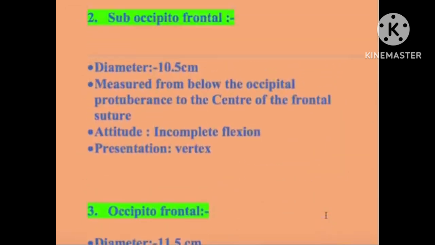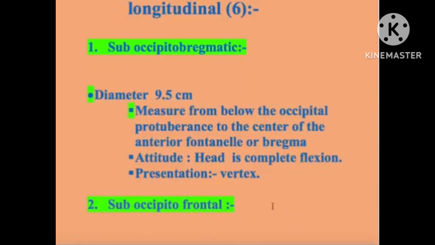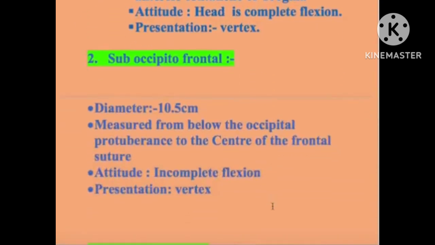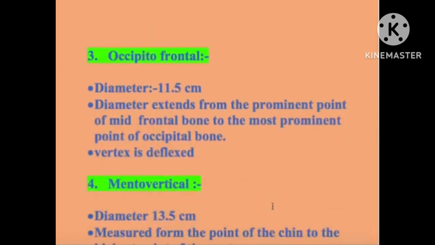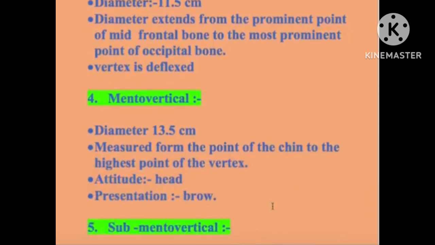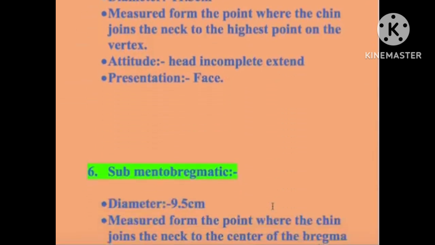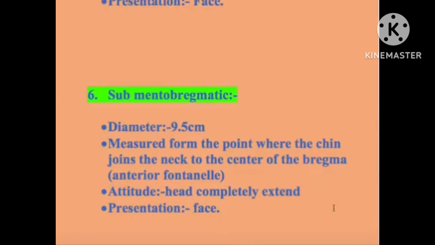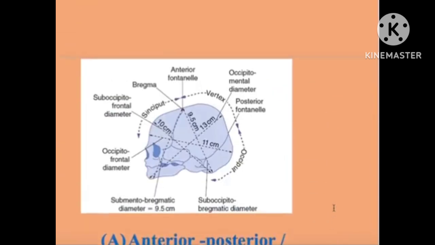So these are the 6 diameters of the longitudinal or anterior posterior diameter. Suboccipitobregmatic is 9.5 centimeter. Suboccipitofrontal is 10.5 centimeter. Occipitofrontal is 11.5 centimeter. Fourth is mentovertical, 13.5 centimeter, then submentovertical, 11.5 centimeter, and the last one is submentobregmatic, 9.5 centimeter. These are the 6 longitudinal diameters of the fetal skull.